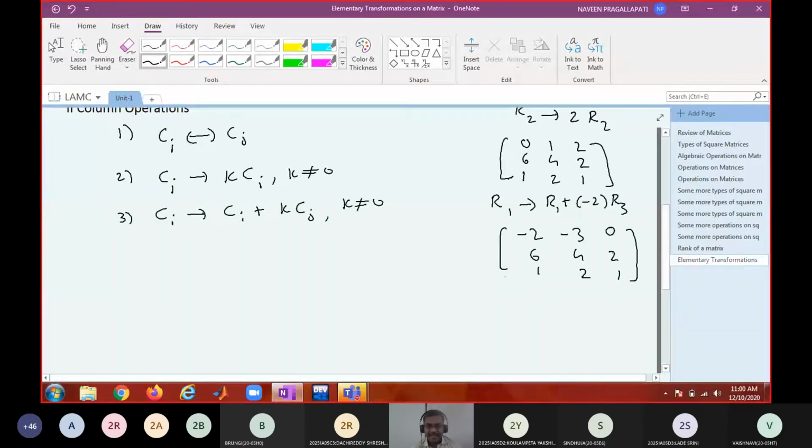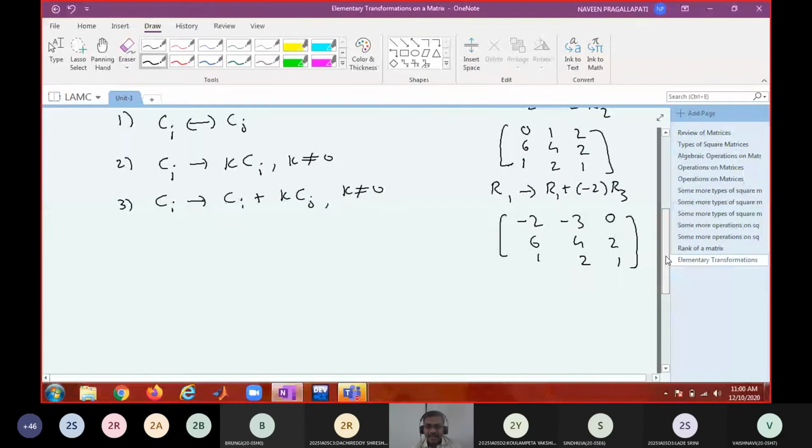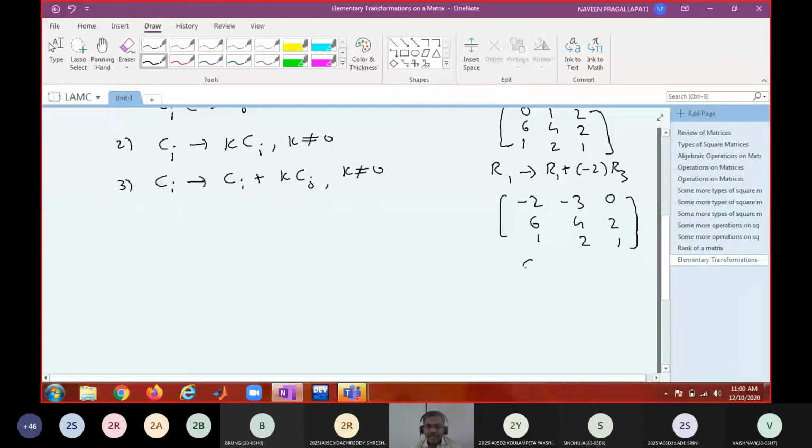For the same matrix I can apply C1 gets C1 plus C2. Then what matrix will I get? Minus 2 minus 3 is minus 5, 10, 1 plus 2 is 3, minus 3, 4, 2, 0, 2, 1.